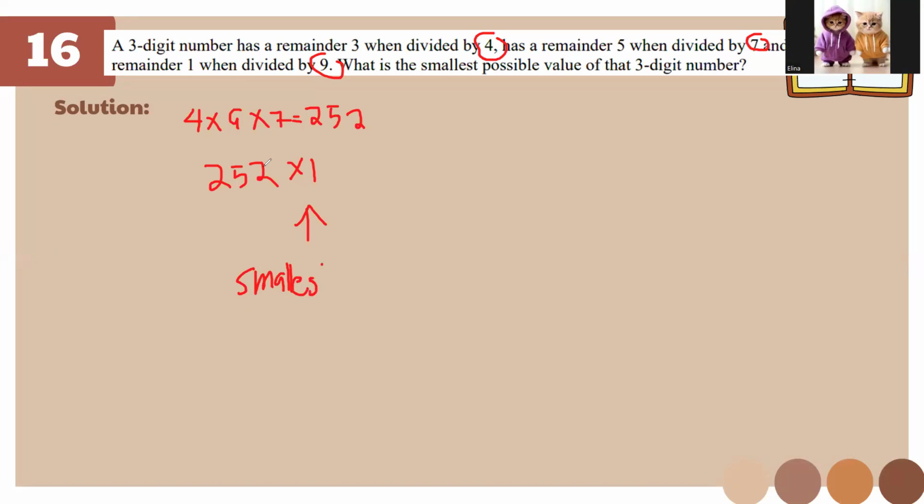Teacher, I think you should find it for the numbers 3, 4, and 5. Yes, but I'm just stating that we just multiply it by 1 since it's asking for the smallest possible value. So this should also be the LCM.